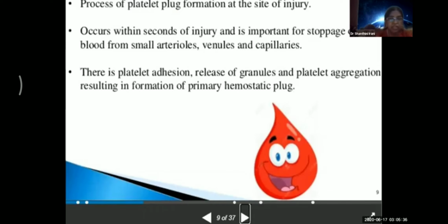Secondary hemostasis starts. Activation of clotting process in plasma that results in formation of fibrin, which strengthens the primary hemostatic plug. It's completed in several minutes and is important in bleeding from larger vessels. Some substances promote clotting and some prevent clotting. They are called anticoagulants. There is a complex interaction of various factors of coagulation in the formation of a clot.